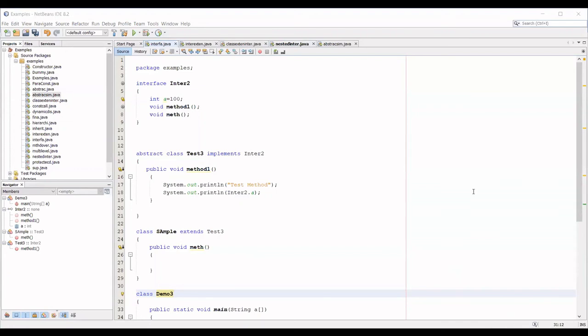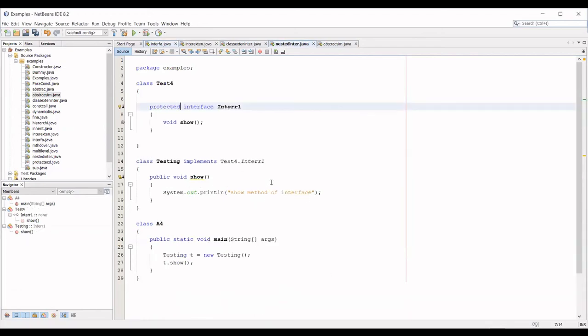Ma'am, if you want to extend the nested interface. Nayana is asking if she wants to extend. So if you have another class here, some class, you can extend your testing class.